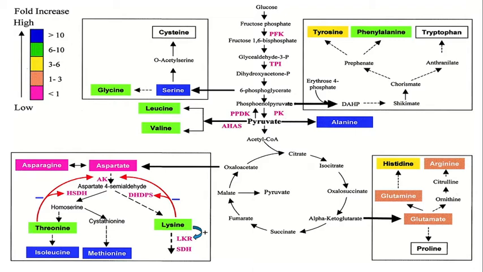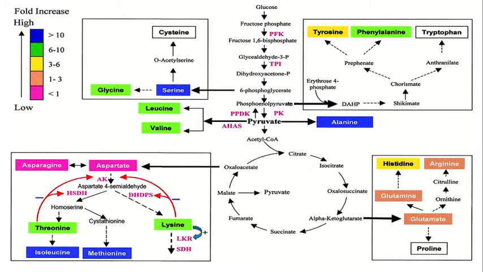That is the first enzyme in the series of metabolic reactions known as the Shikimate pathway, which is responsible for biosynthesis of amino acids like tyrosine, phenylalanine and tryptophan.